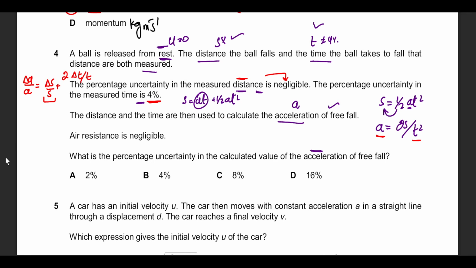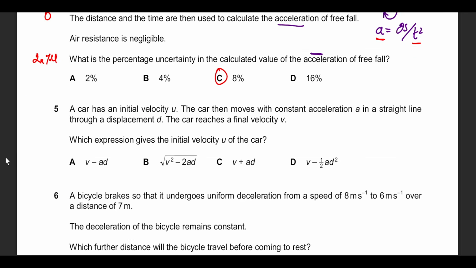This, he says, is negligible, so this becomes 0. So the only error contribution is because of time. This delta t by t multiplied by 100 is given to me as a percentage over here. So the answer for this question will be 2 times the percentage error, which is going to be option C, 8%.